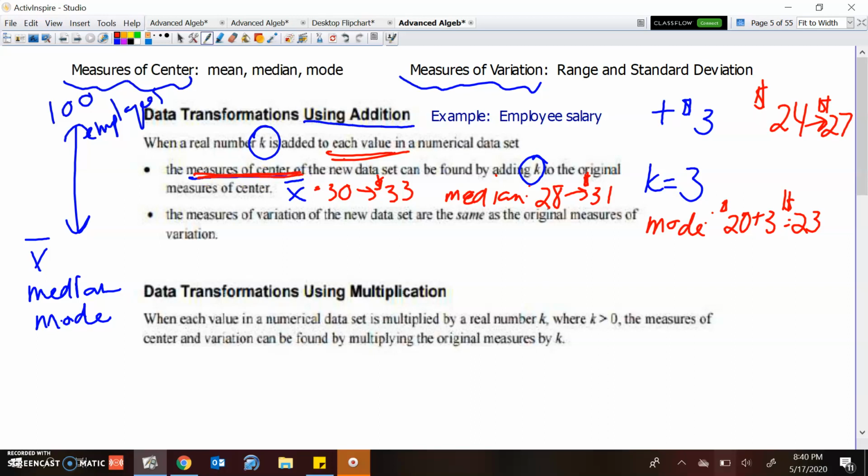Okay, and here's the nice thing. Look, for measures of variation, for our range, and for our standard deviation, I'm just going to write sigma, they stay the same. They don't change at all. That's pretty nice. Okay, let me make a quick comment before we move on to multiplication. Just let that sink in a little bit. But I want to show you one little thing.